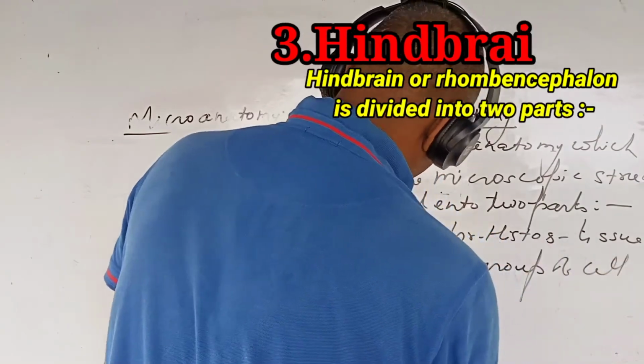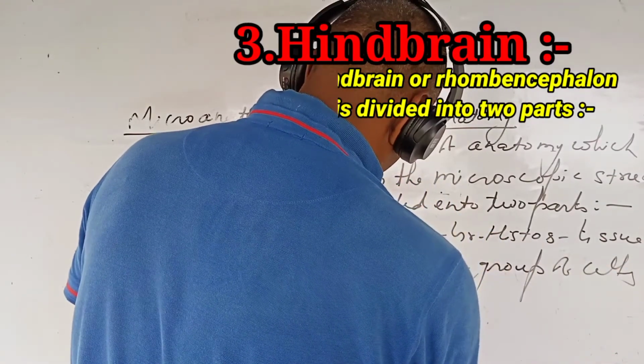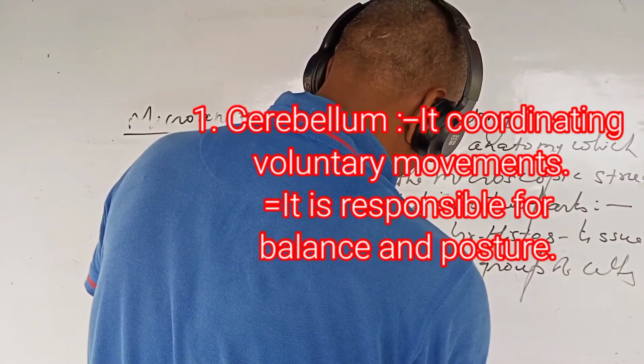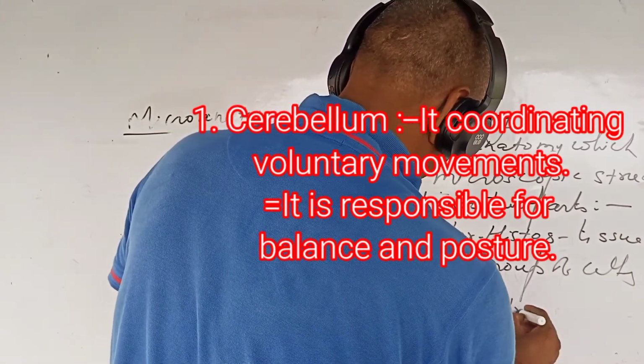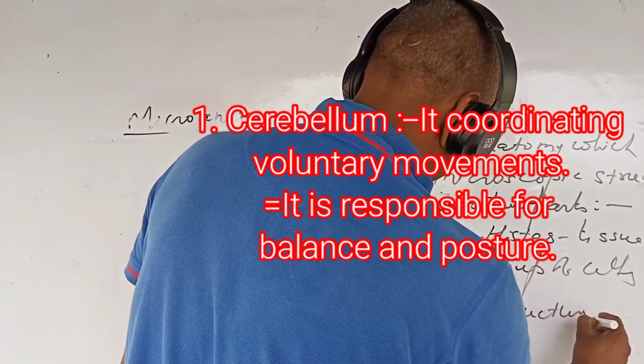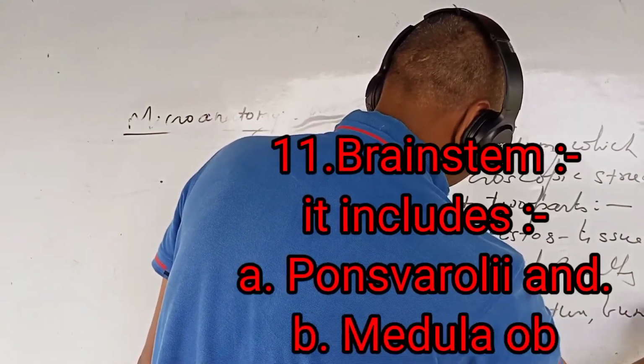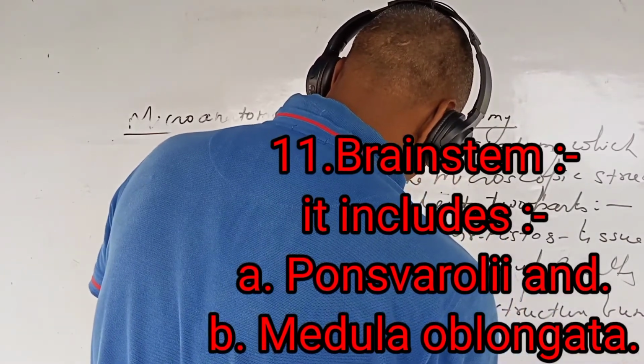Hindbrain or rhombencephalon is divided into two parts. Cerebellum: it coordinates voluntary movements. It is responsible for balance and posture. Brain stem: it includes pons varolii and medulla oblongata.